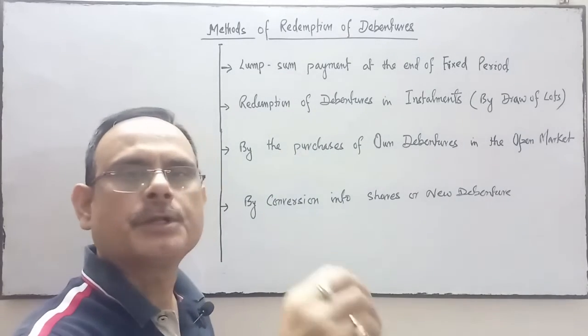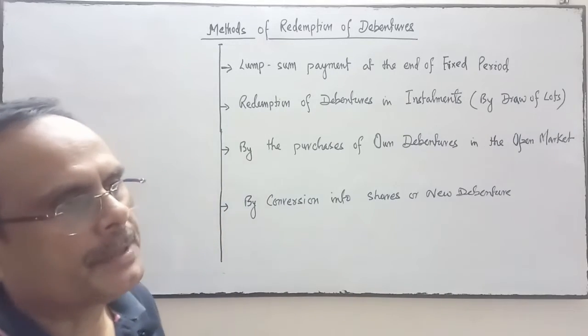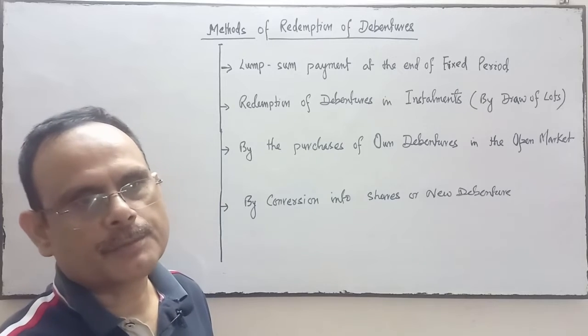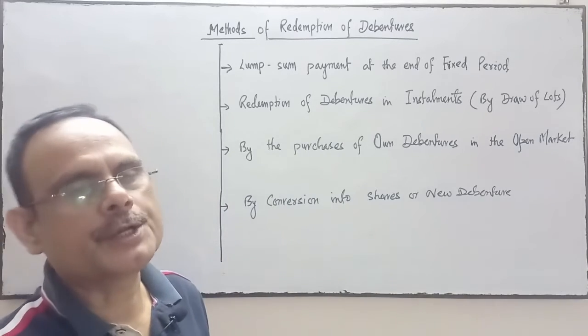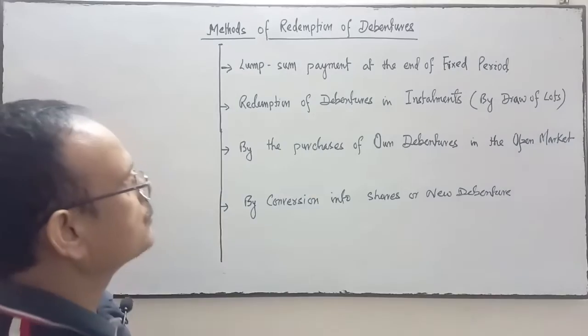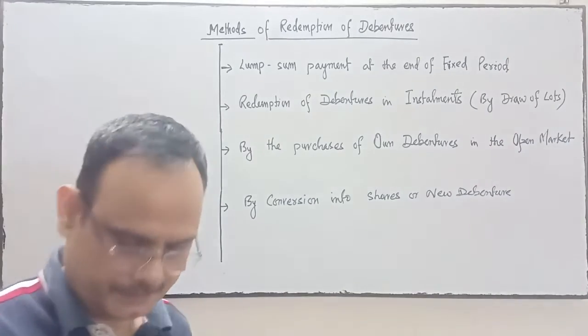Through this way, the company also redeems its debentures. And last, the company may redeem the debenture by the conversion method. A debenture will be converted into shares, or into a new class of debenture. So these are the 4 methods of redemption of debenture.